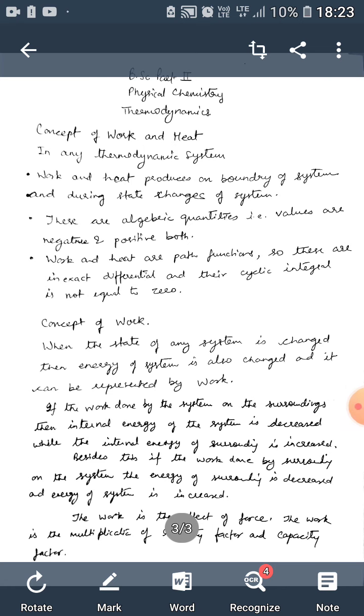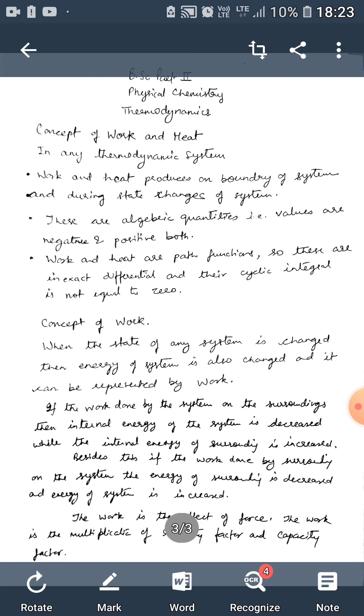Today we will study the topic of BSc Part 2 Physical Chemistry, Thermodynamics, and in this series we will study the concept of work and heat. What is work and what is heat? In any thermodynamic system, work and heat are produced on the boundary of the system and during the state changes of the system. These are algebraic quantities, that is, values are negative or positive both. Work and heat are path functions, so these are inexact differentials and their cyclic integral is not equal to 0.